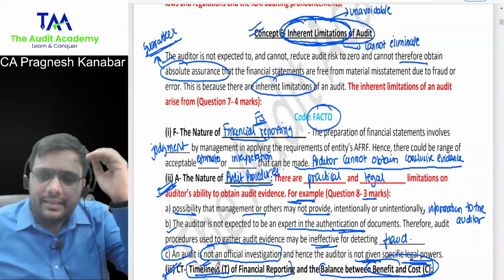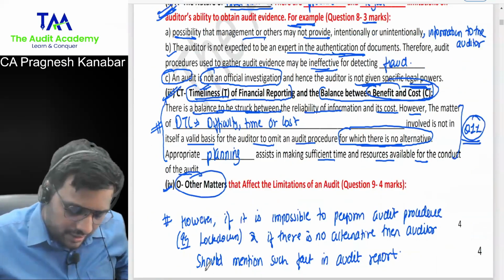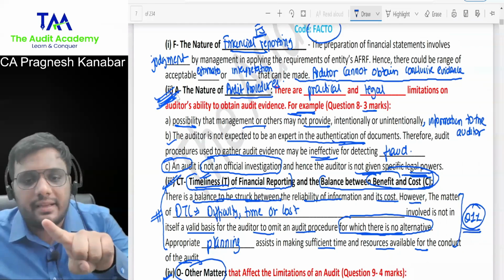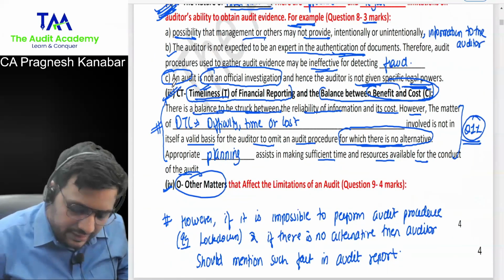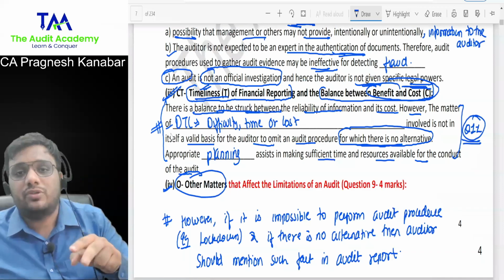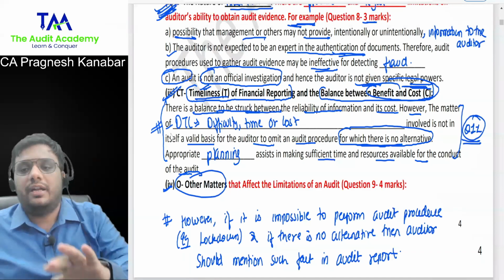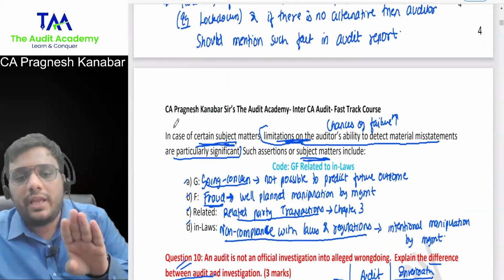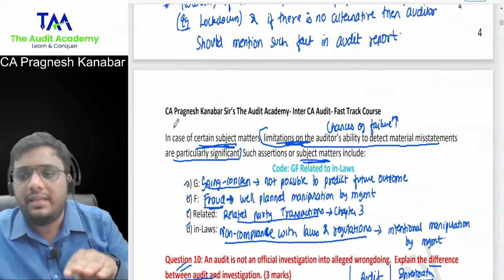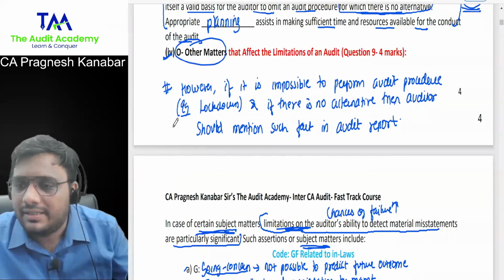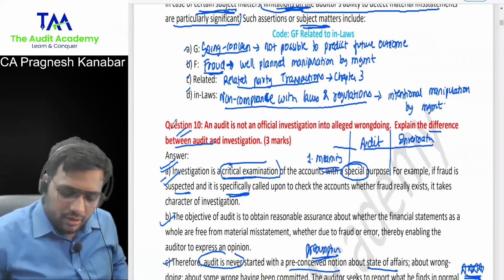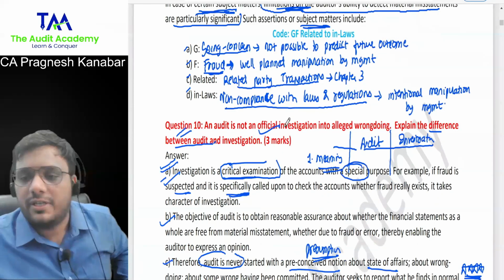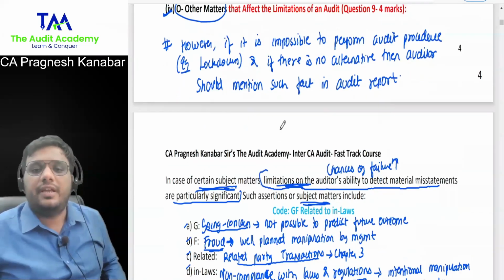Then there can be a question on the nature of audit procedures, where they will ask you to explain with examples. Then the matter of difficulty, time and cost is not a valid basis to omit a procedure for which there is no alternative, correct or incorrect. And then other matters that affect the limitation, four examples over there, can be asked as a four marks or three marks examination question. And then audit is not an official investigation. So there are so many questions possible from this concept of inherent limitation.